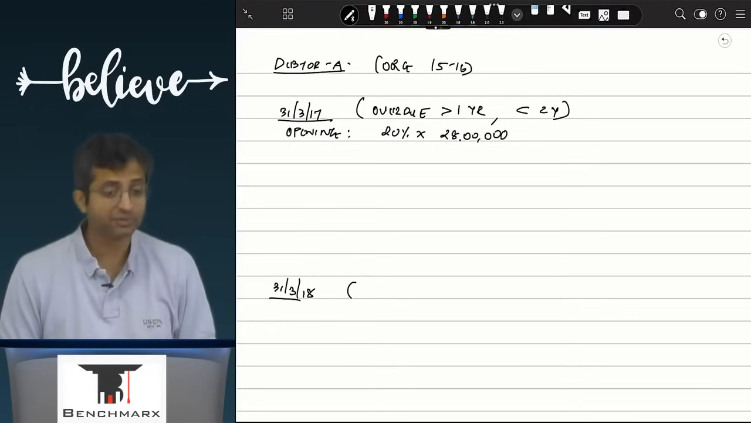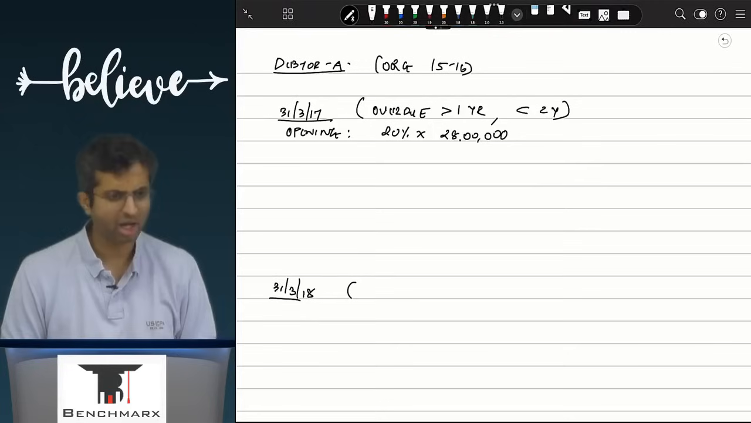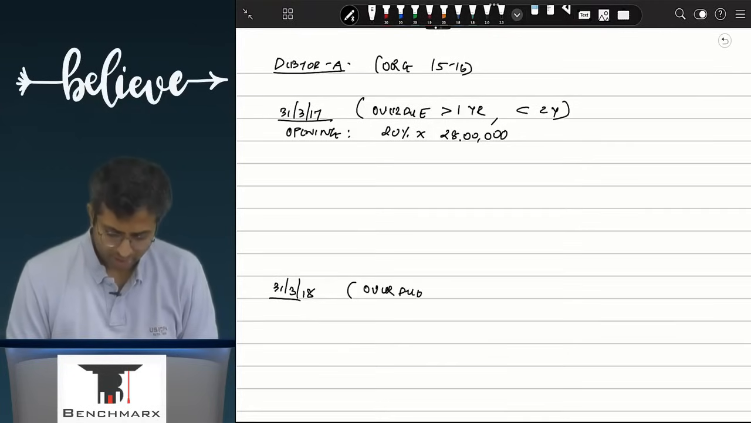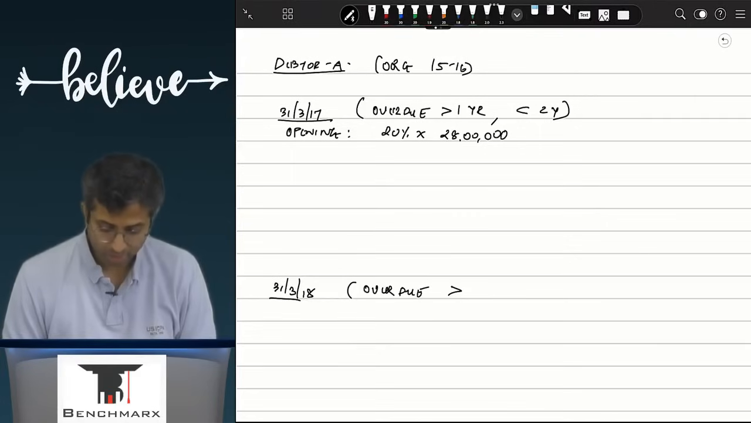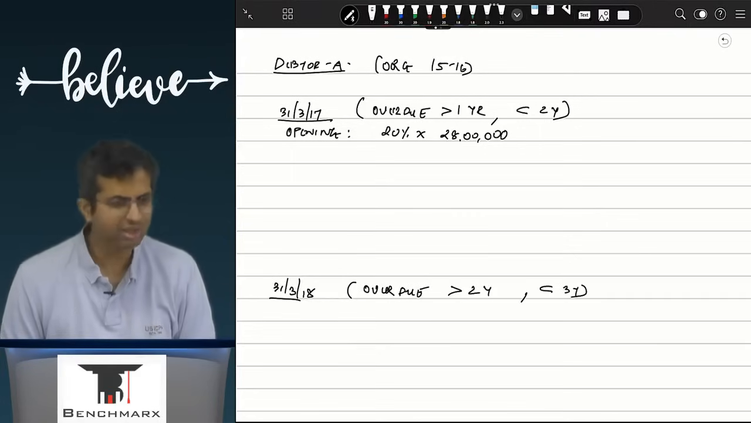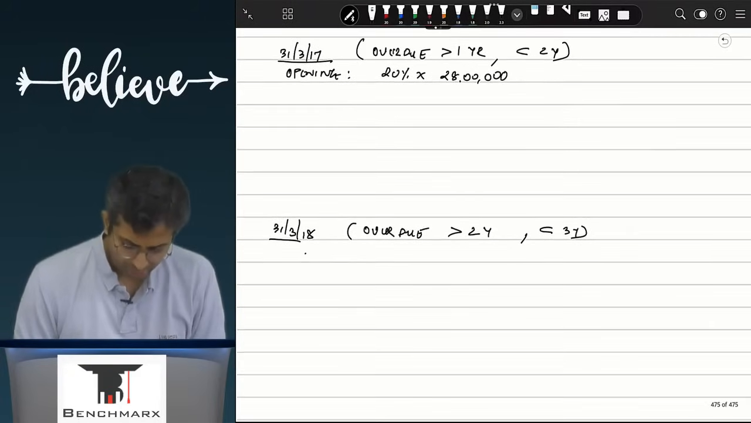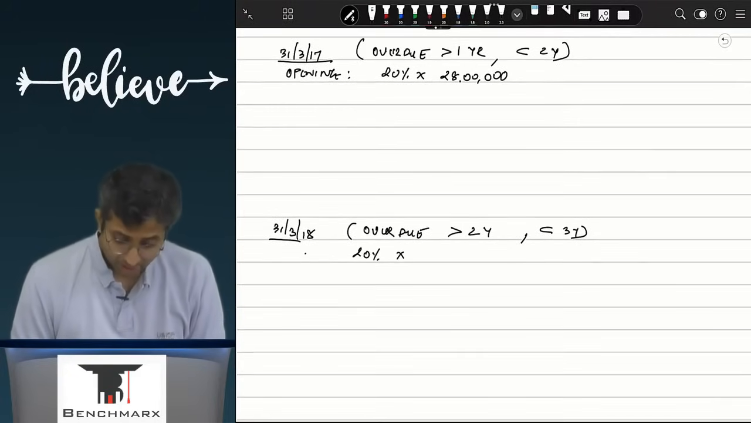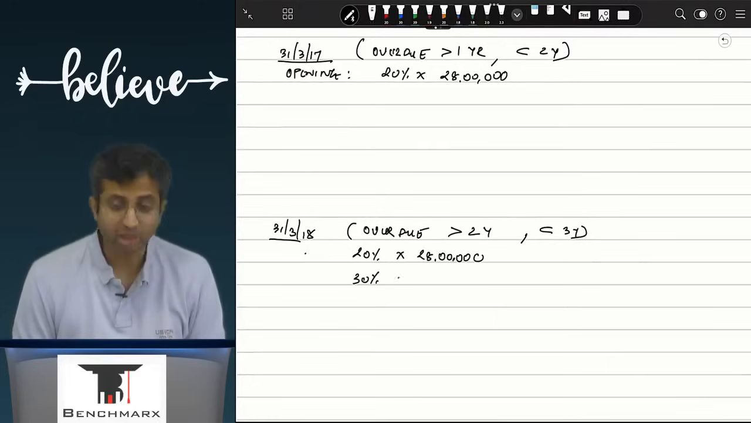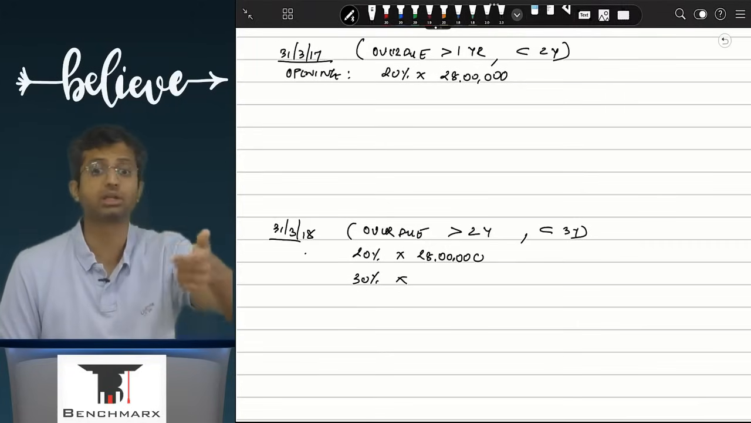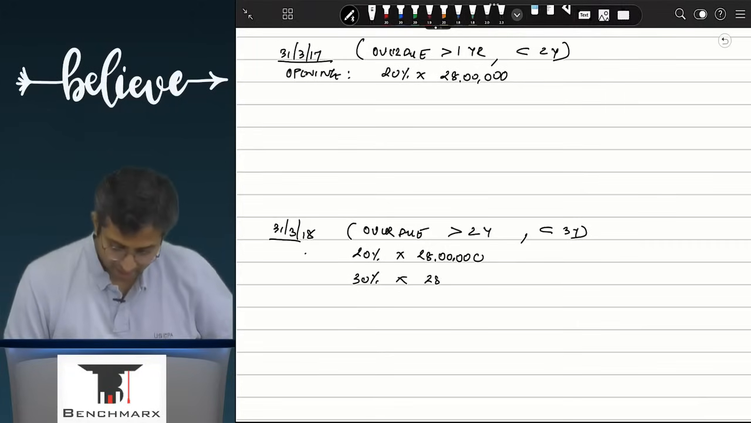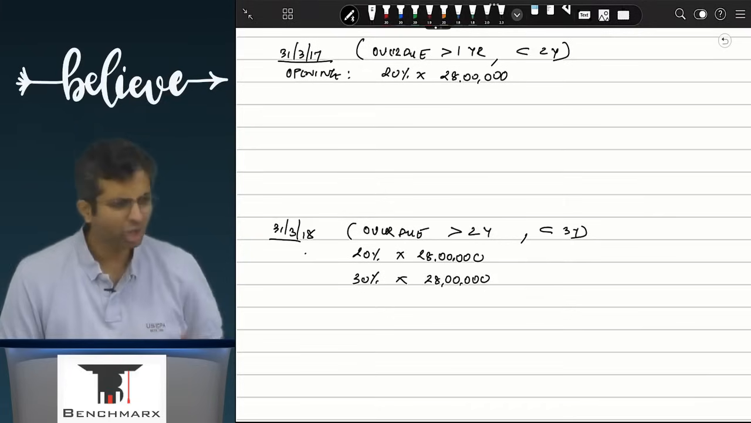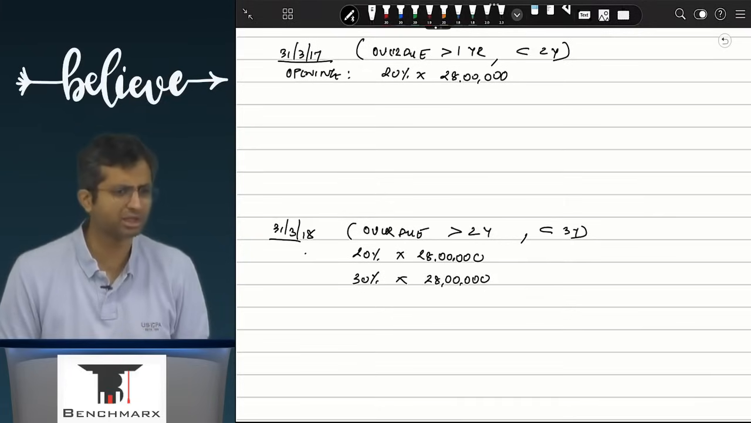Now when it comes to 31st March 18, अरे बराबर क्या नहीं? It is now overdue for how many years? Overdue for more than 2 years, but less than 3 years. So what will be the provision? Your provision will नहीं 30% नहीं, 28 lakhs के ऊपर 20% तो रहेगा ही, an additional 30%. It is not total 30%, it is another 30%. And as a result, this is a total of 50% का provision आपने create किया होगा.